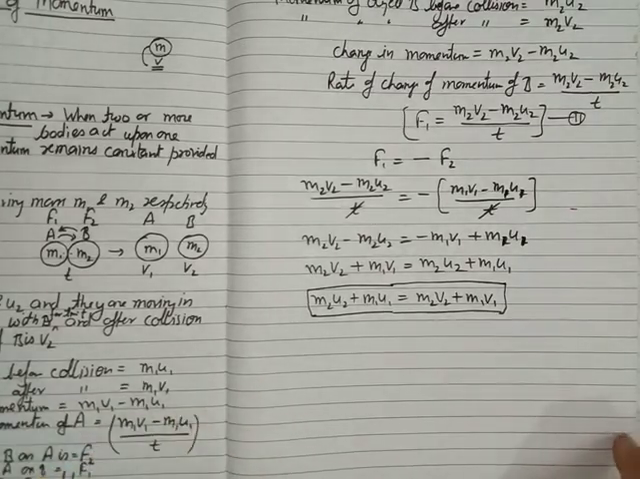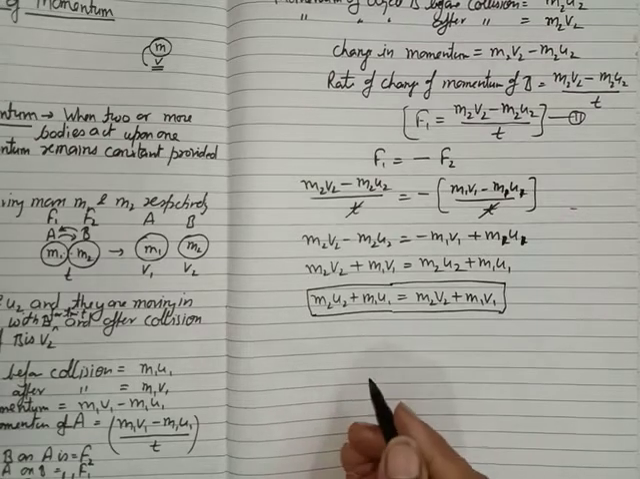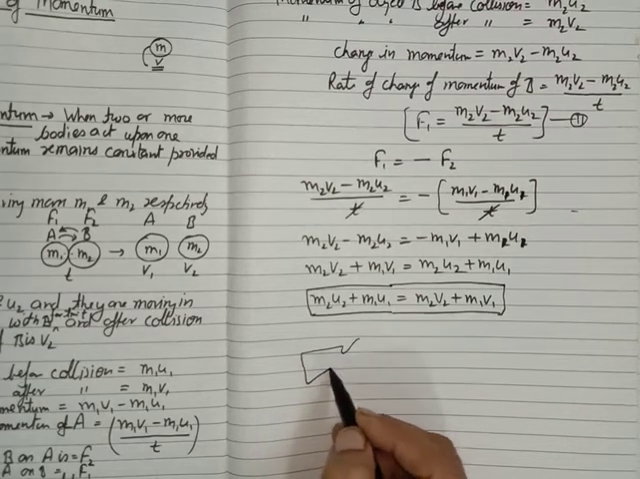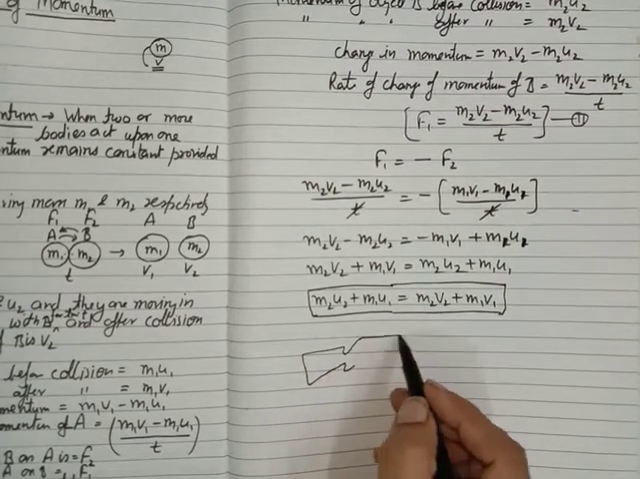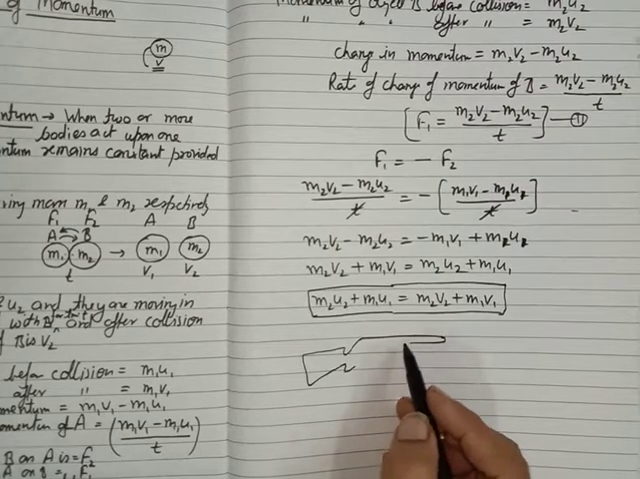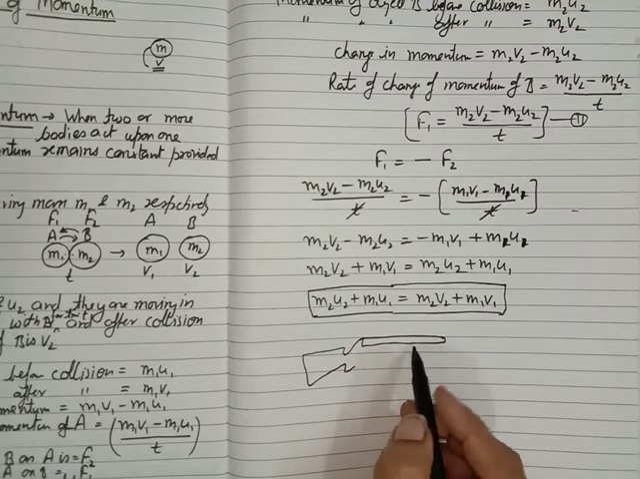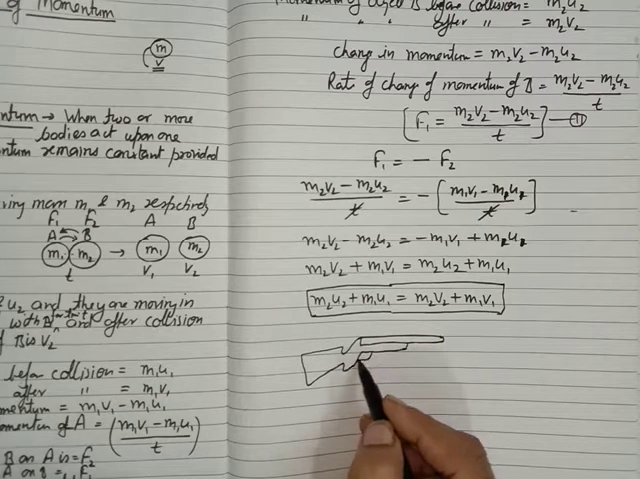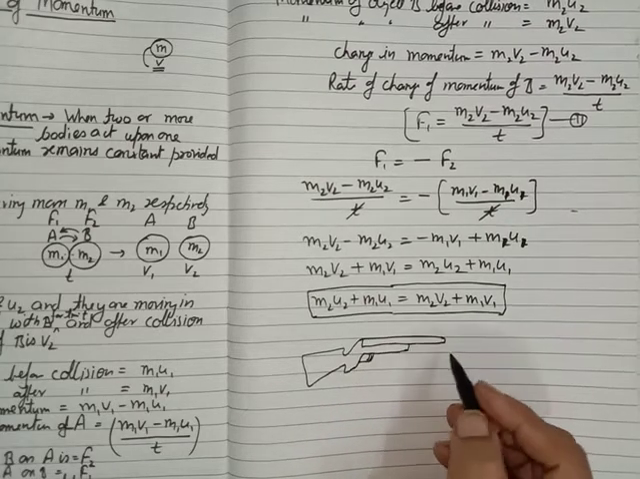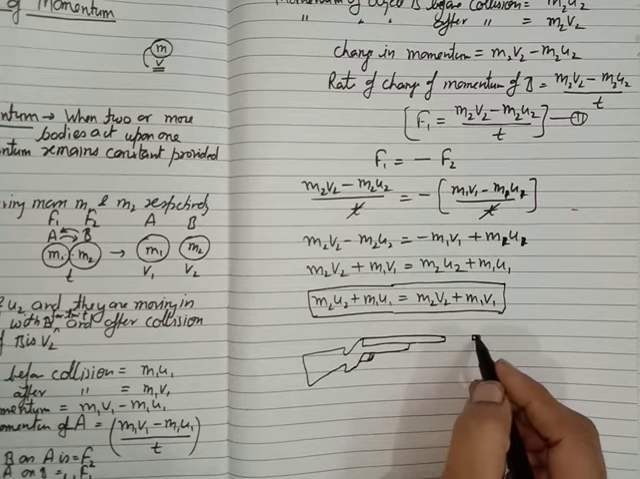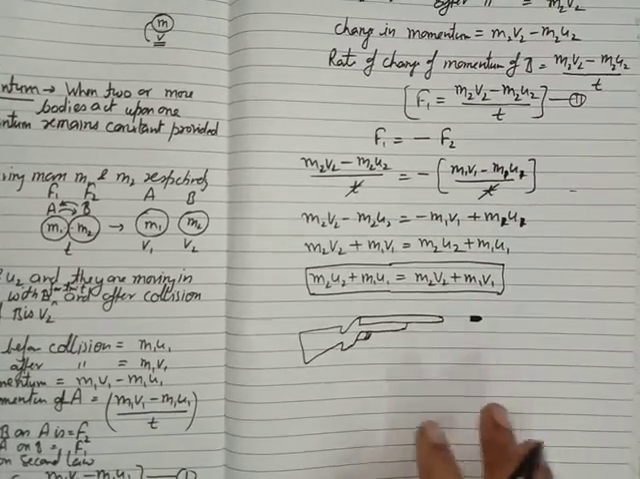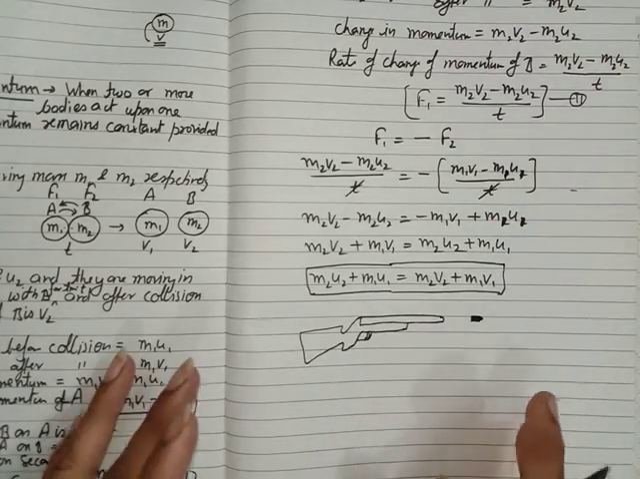There are some applications of the law of conservation of momentum. First one is this: a gun. Okay, this is a gun. And we fire a bullet from this gun. Okay, I'm firing a bullet from this gun. You get some jerk. We have learned it in Newton, in the portion of Newton's third law. So what happened in this case? Actually, this is an application of the conservation of momentum.